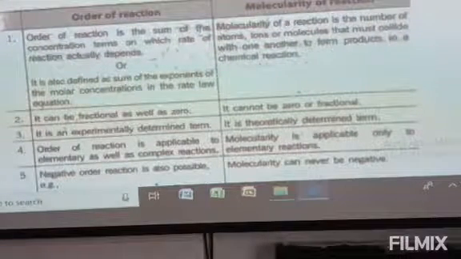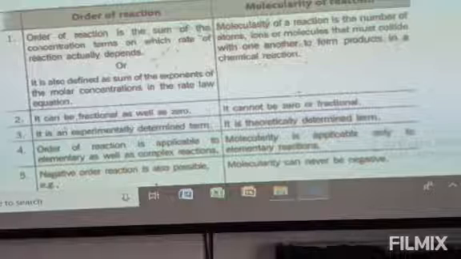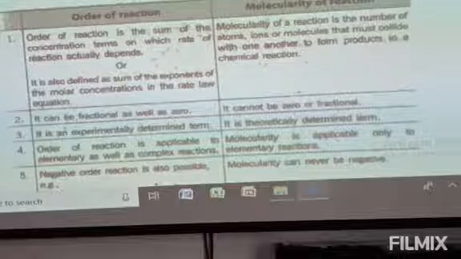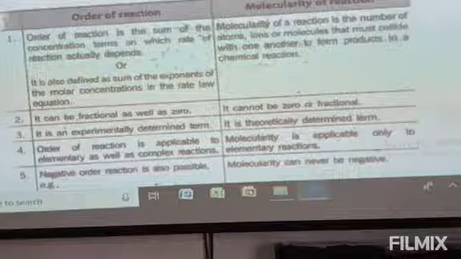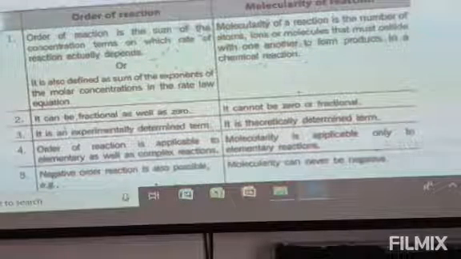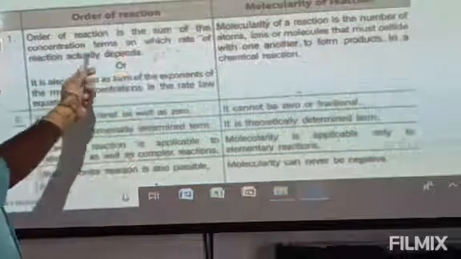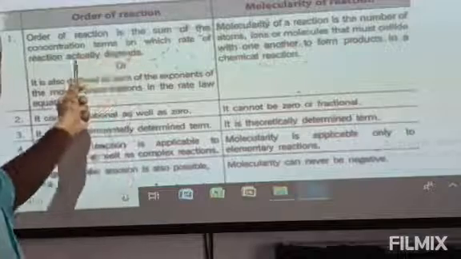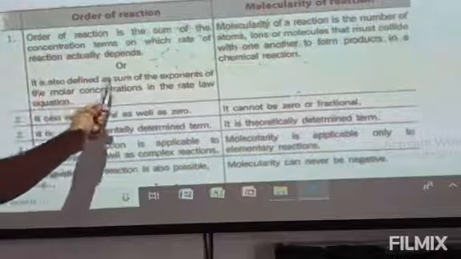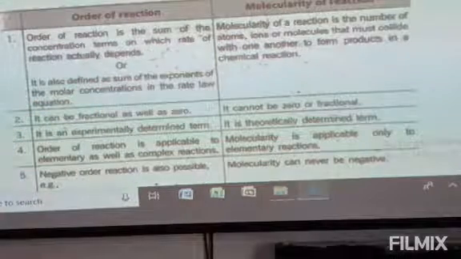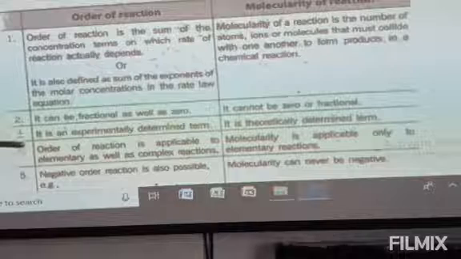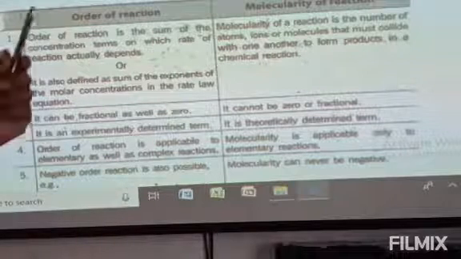Now let us see the difference between order of reaction and molecularity. Number one: order of a reaction is the sum of the concentration terms on which the rate of the reaction actually depends. Or we can say it is also defined as the sum of the exponents of the molar concentrations in the rate law equation. Suppose you write the rate law equation, then you find out the concentration terms and their exponents.